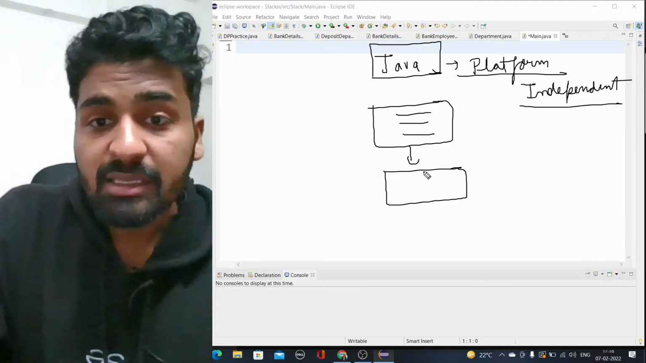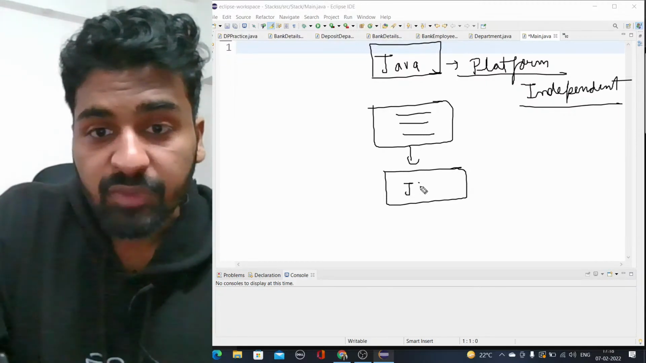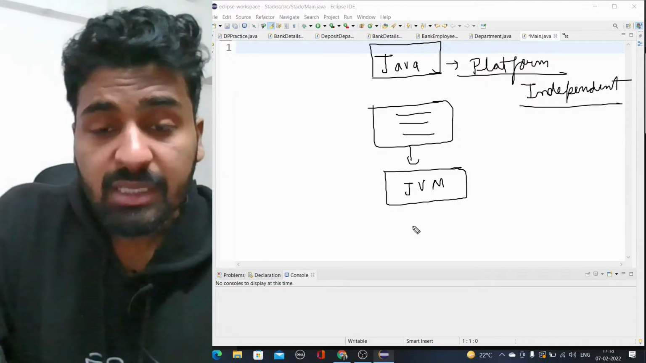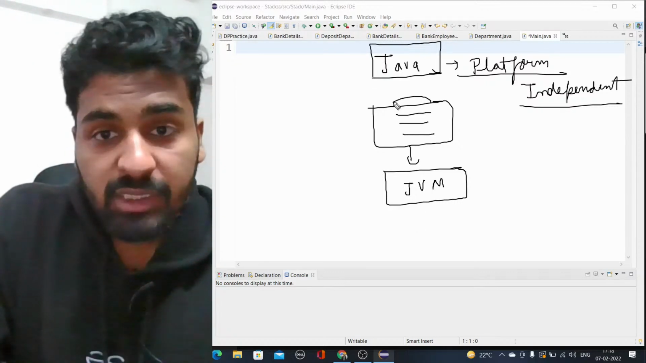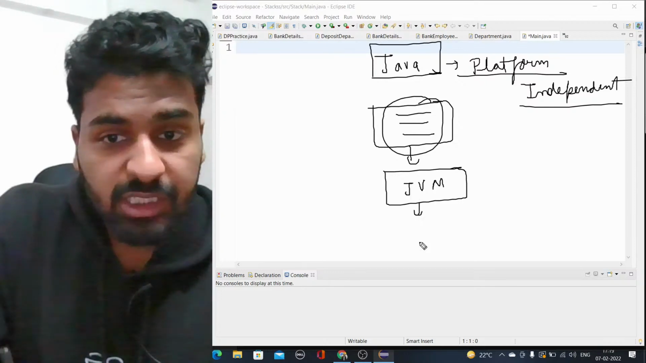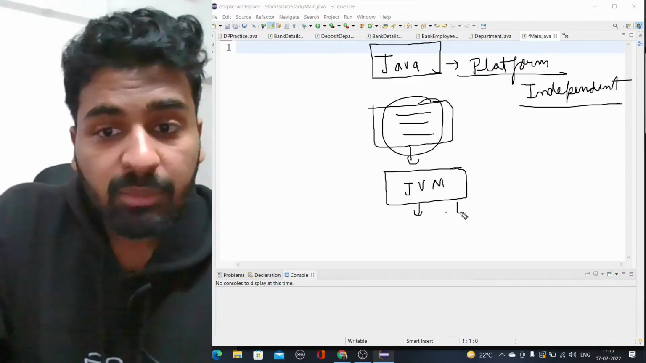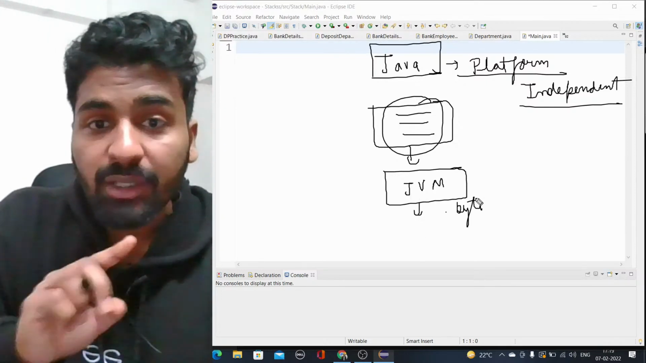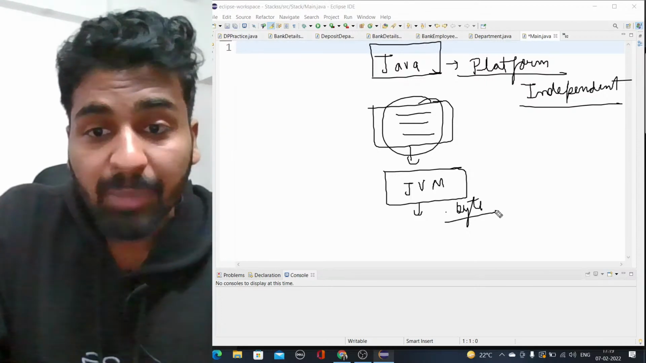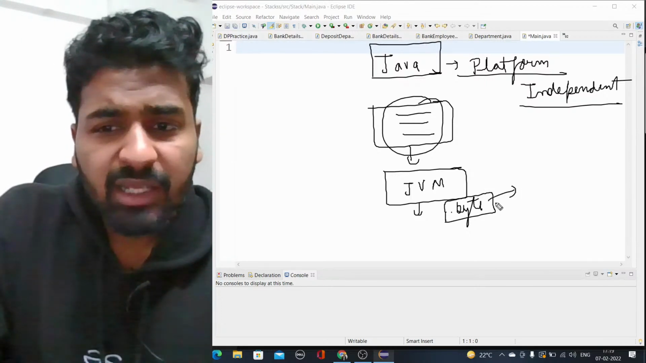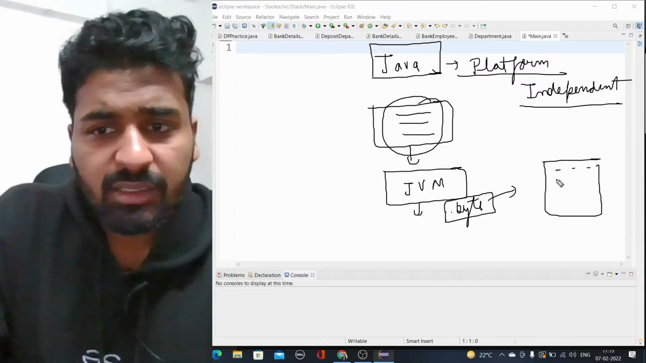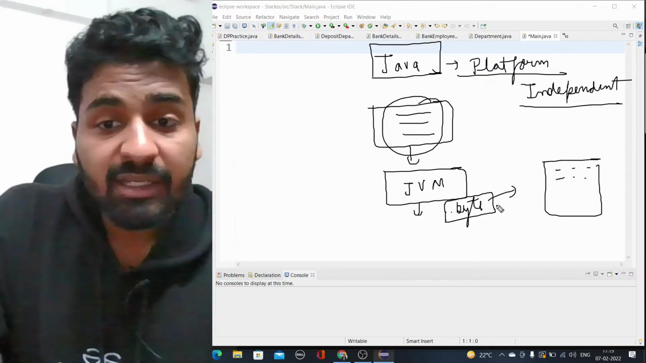But there is one new thing that comes up, which is the JVM. First of all, your code is written, it goes into the JVM, and it creates a .byte file, not directly an .exe file. A .byte file means it is some other language, and it is not directly compiled.